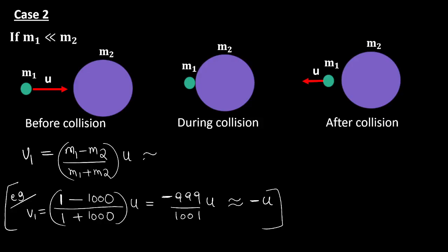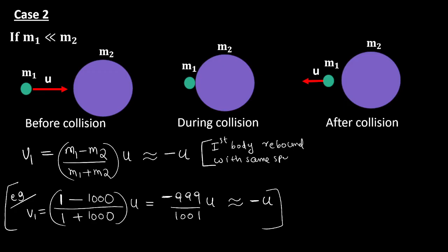So v1 equals minus u means, what is our conclusion? The first body, the smaller one, rebounds, or moves backward, with the same speed.